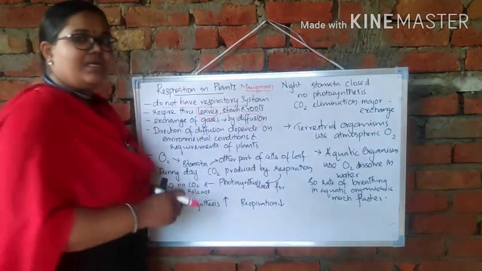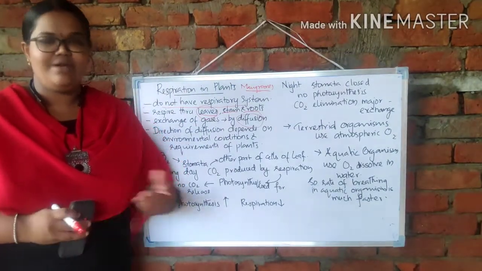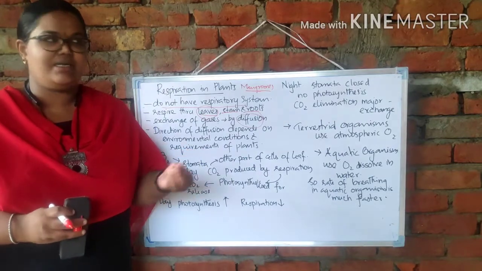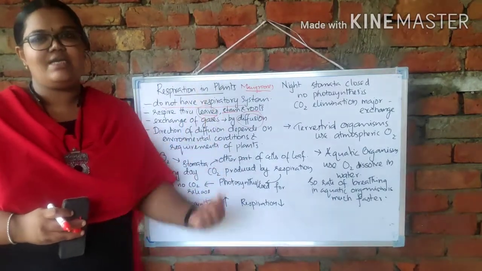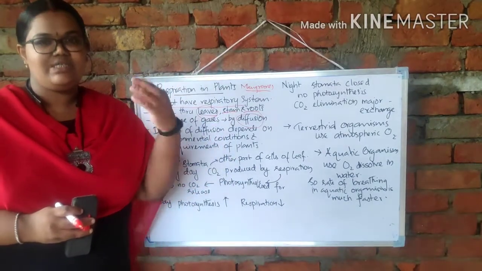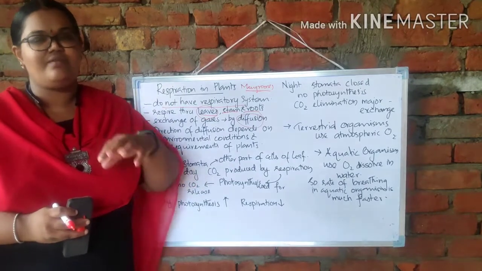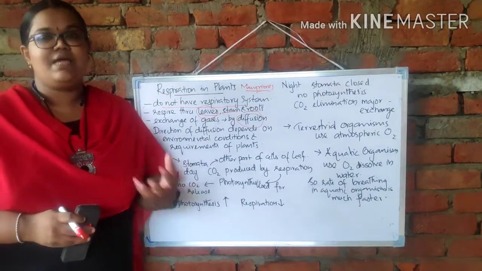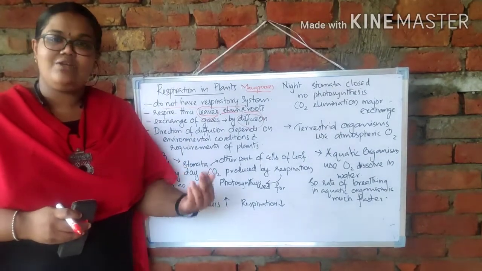Mangroves have breathing roots. They have special roots called pneumatophores. Maybe you have seen in marshy areas, some stick or rod-like structures come out. Those are actually the roots of the mangrove, because they are living in a marshy area. There will be no oxygen availability, but the plants need oxygen. That is compulsory. So the roots will grow upward.